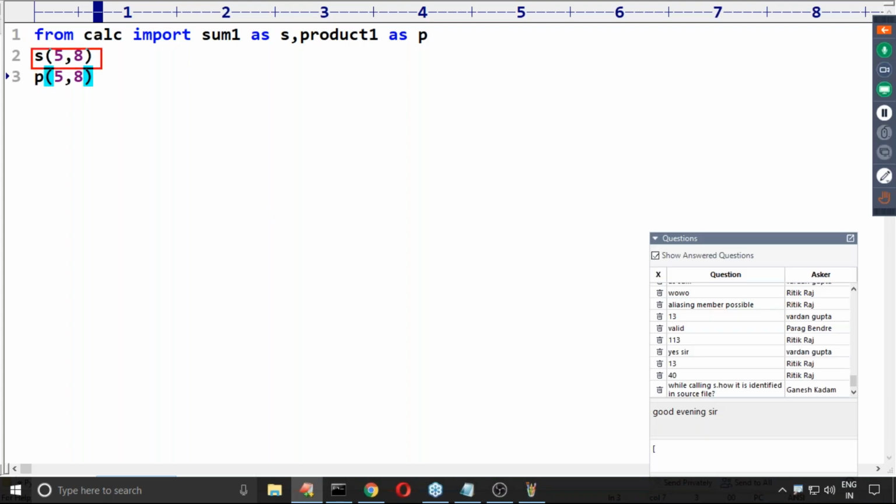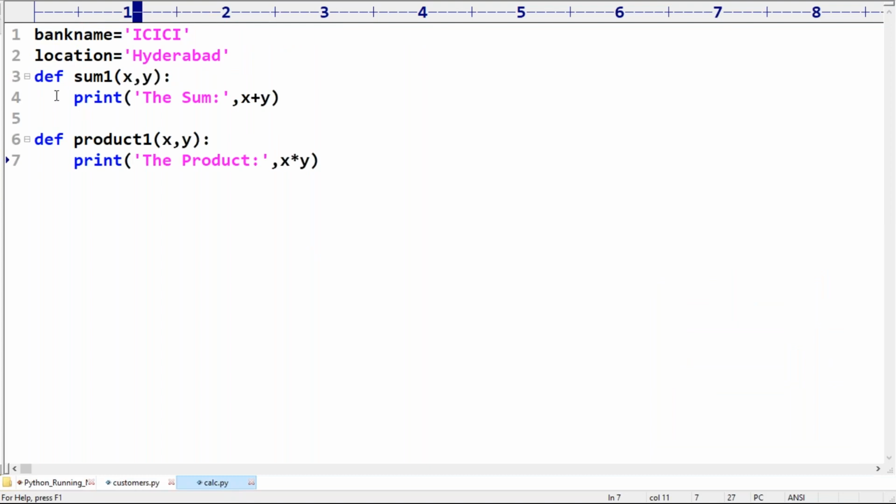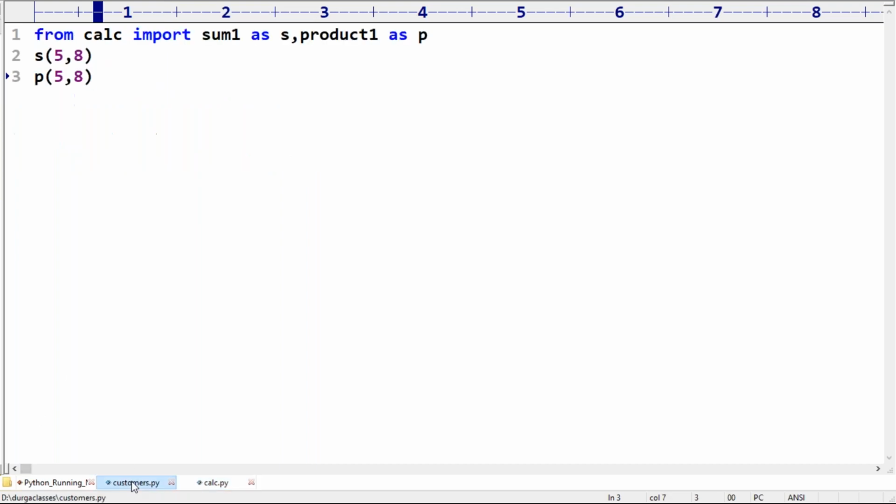I'm calling s of 5, 8. Whenever we are using s, the Python virtual machine is going to check that s is the alias name for sum. So s means sum I have to execute. Then sum is imported from calc, so it will go to calc and sum is going to execute by passing those two arguments. Ganesh, it is straightforward. Everywhere links are there, so the Python virtual machine can recognize and identify. What is the problem with that?